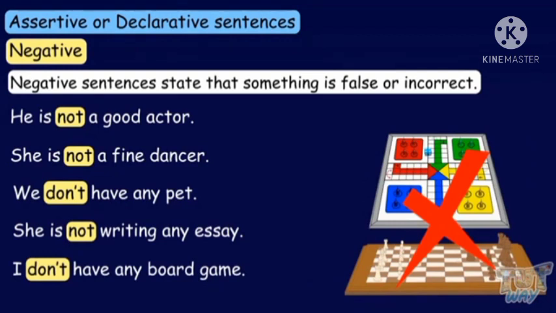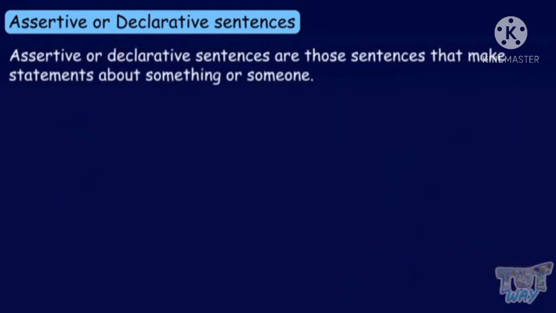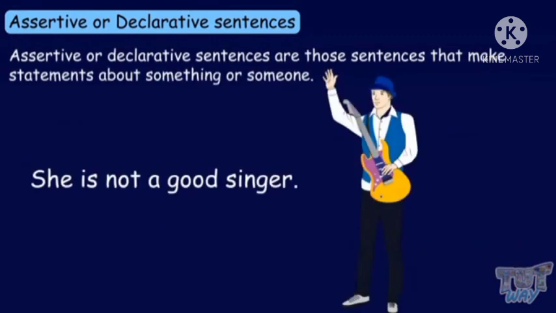Okay, students, so all these sentences are negative. Assertive or declarative sentences are those sentences that make statements about something or someone. For example, she is not a good singer. Okay, this statement is ending with a certain period.